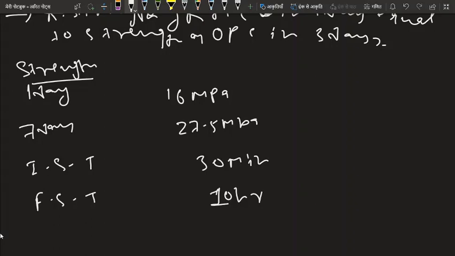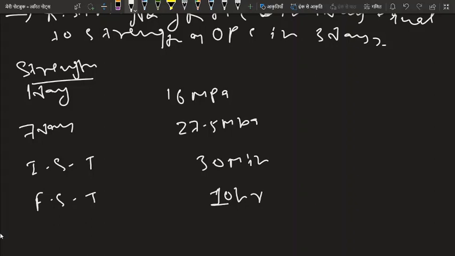It is used where we need quicker early setting and early strength. Calcium chloride is used as an accelerator in rapid hardening cement to convert it into extra rapid hardening cement.